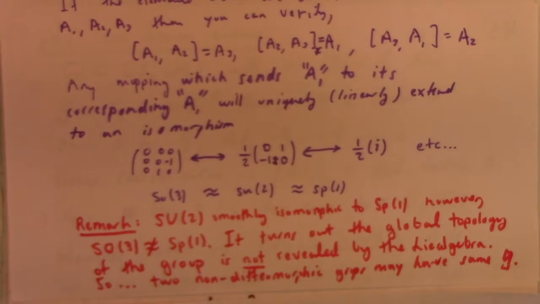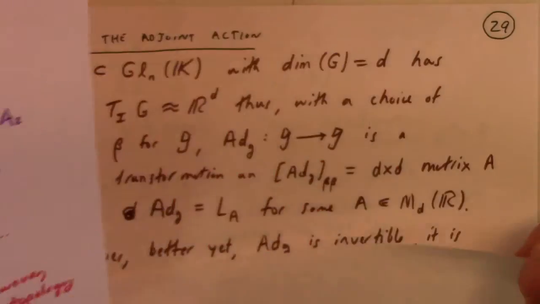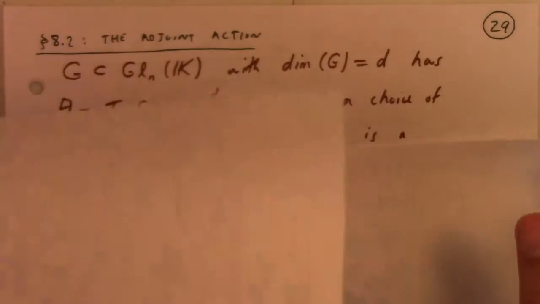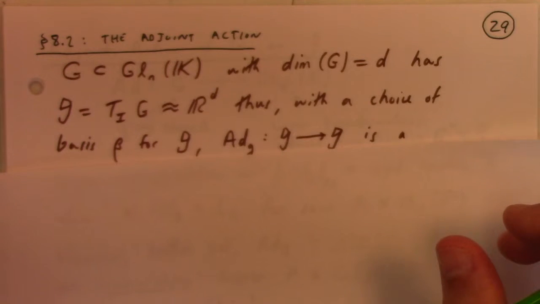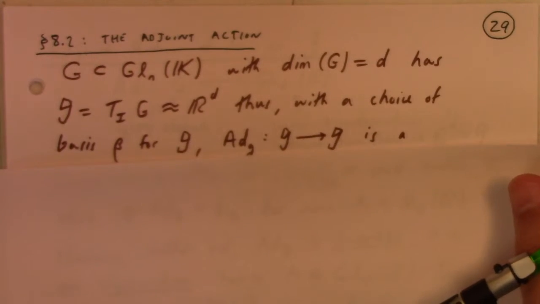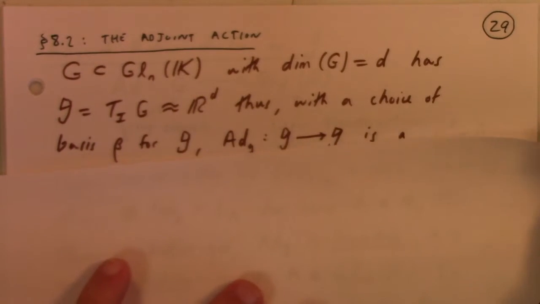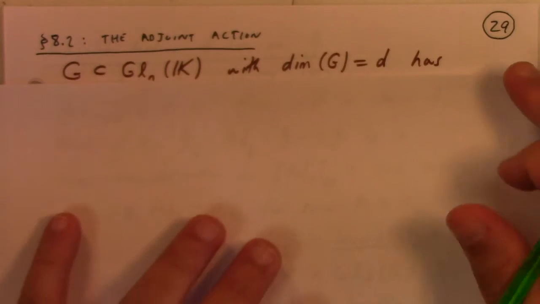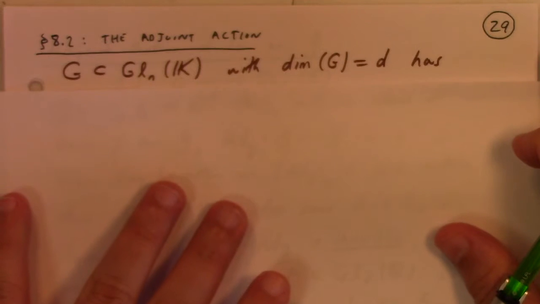So if you have two Lie groups and they have the same Lie algebra, it doesn't tell you that they're the same Lie group. However, if you have two Lie groups and they have different Lie algebras, that does tell you that they're not the same group. So it's kind of a no-go theorem, but it's useful, not a deal breaker. It may or may not be that they're isomorphic if their Lie algebras match up. More to say about that as we go on.